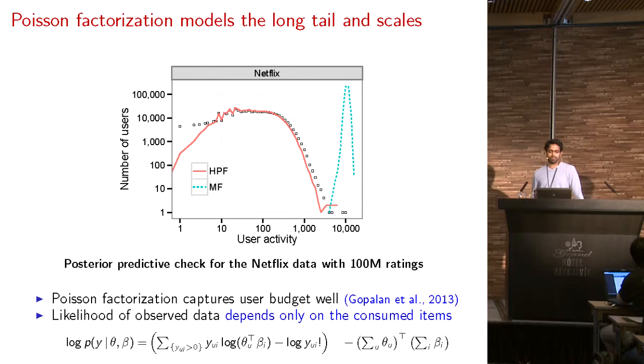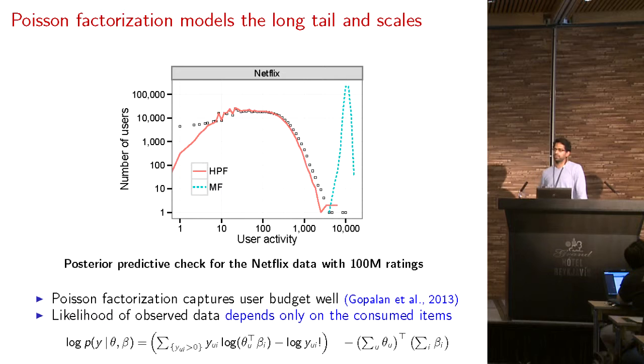We can try to experiment with this in practice. So from the Bayesian statistics literature, we can use the posterior predictive checks to see if indeed the Poisson factorization model can capture the user budget of users. So what we did was to fit this model, and then draw a replicated data set from this fitted model. The replicated data set will have the same dimensions as your original data set.